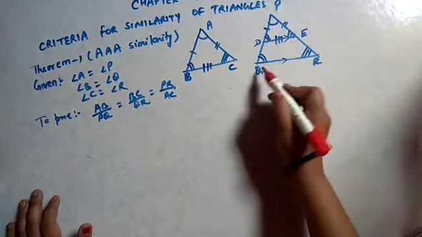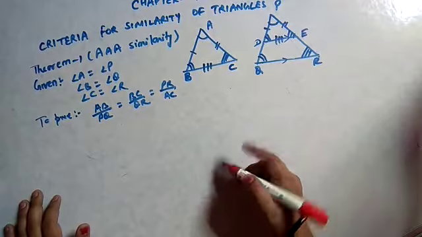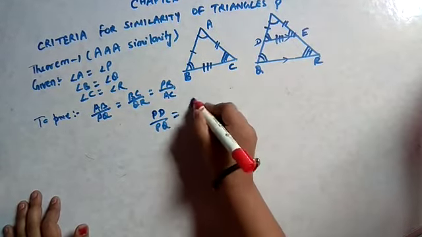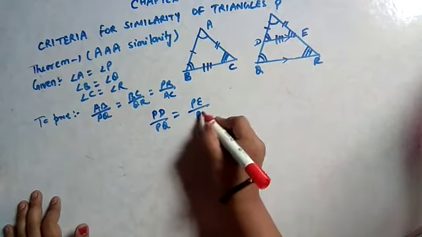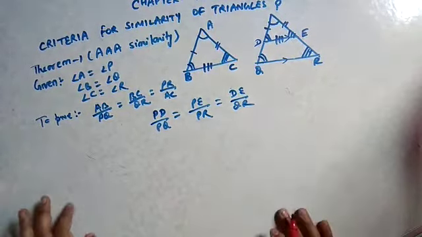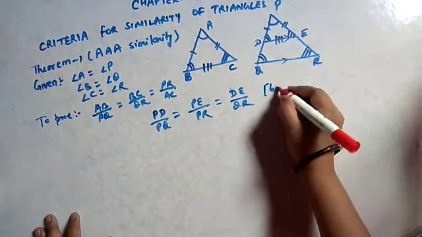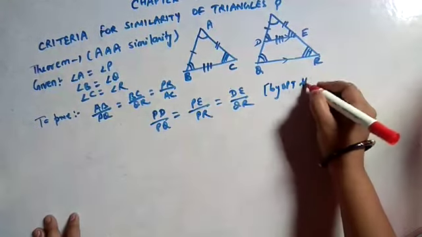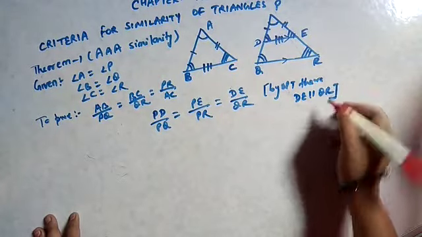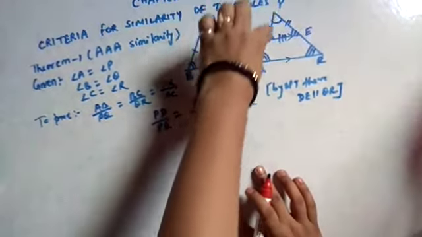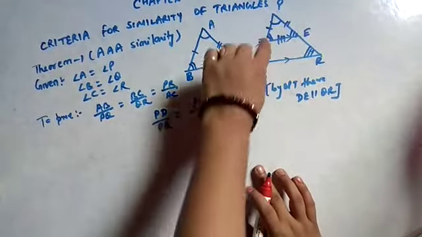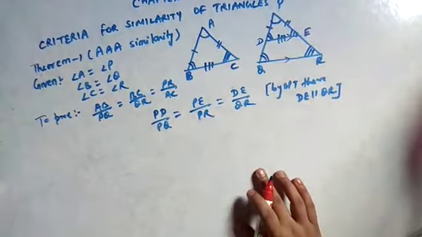since this DE is parallel to QR, can we say PD by PQ equals PE by PR equals DE by QR? क्या हम ऐसा कह सकते हैं? By BPT theorem, since DE is parallel to QR, we can say PD by PQ equals PE by PR equals DE by QR.